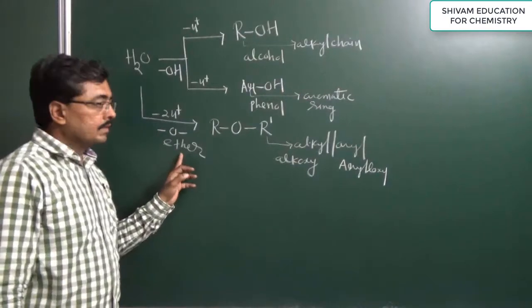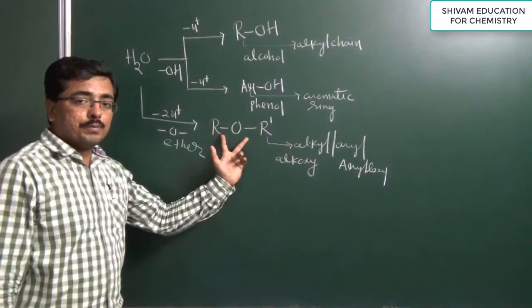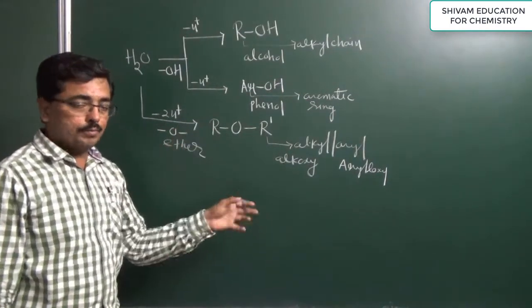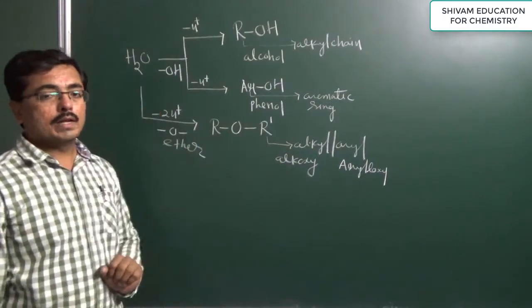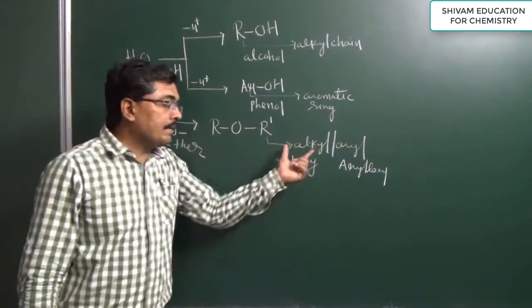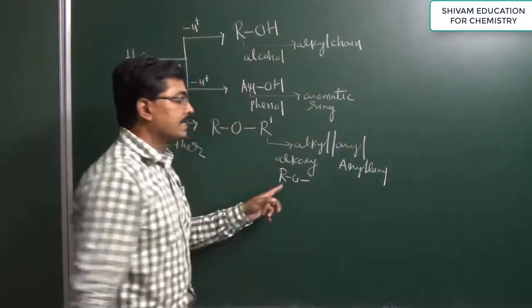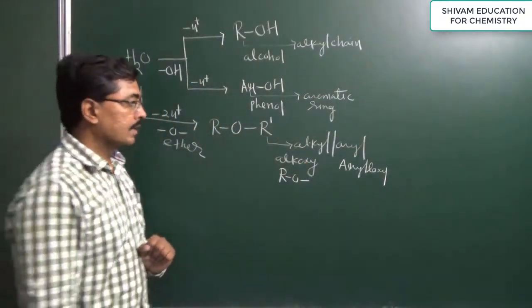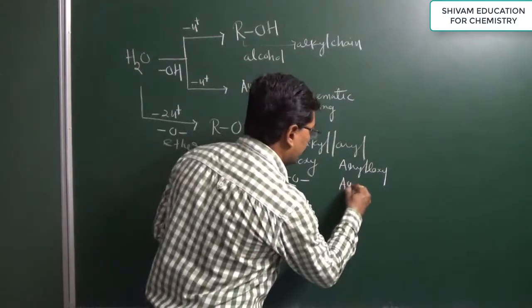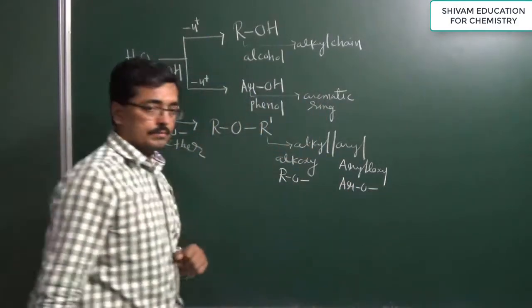In ether, both may be alkyl groups, both may be aryl groups, or one alkyl and one aryl. The alkyl containing part, RO, is known as alkoxy. If ArO, then it is known as aryloxy.